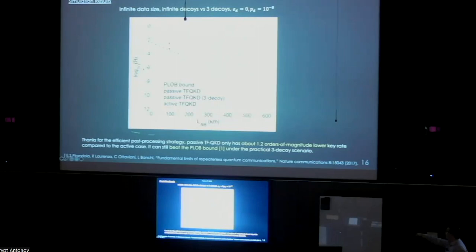We see that thanks to the efficient post-processing strategy, our passive TF-QKD only has about 1.2 orders of magnitude lower key rate than the active case, which is actually pretty impressive considering we have 4 independent randomized phase sources. It can also beat the PLOB bound even under the practical scenario with 3 decoy settings.